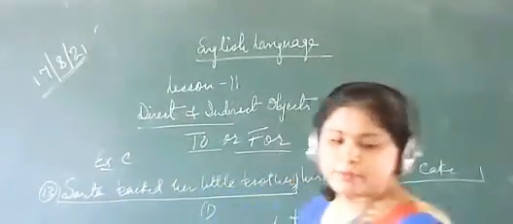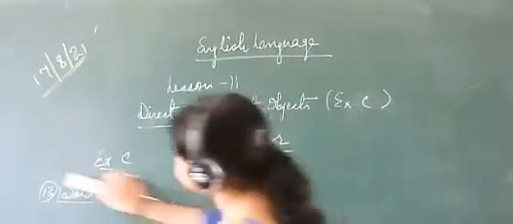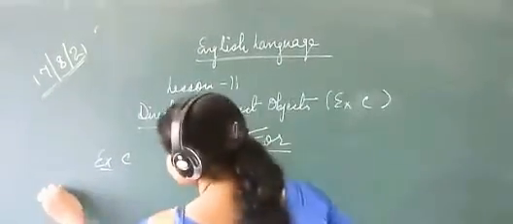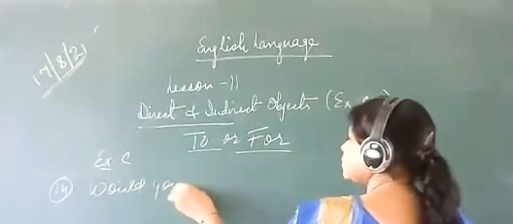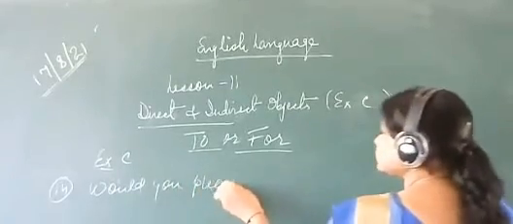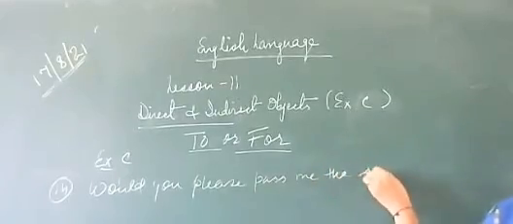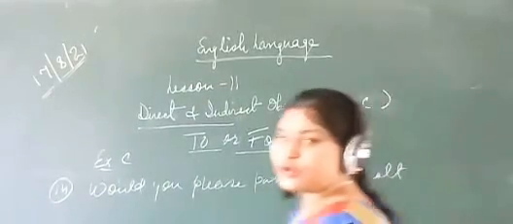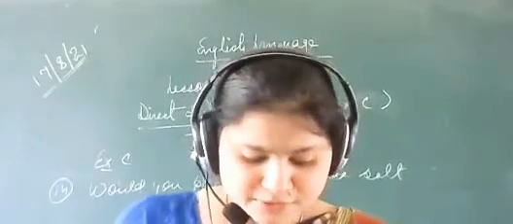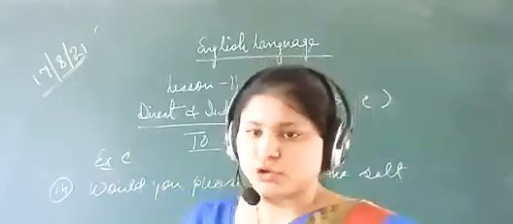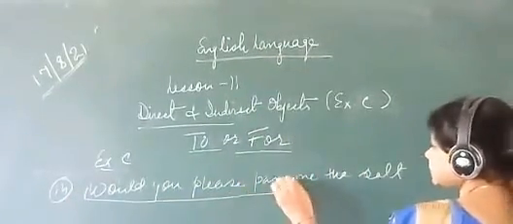Okay, number 14. Would you please pass me the salt? So the right answer: first of all, would you please pass.